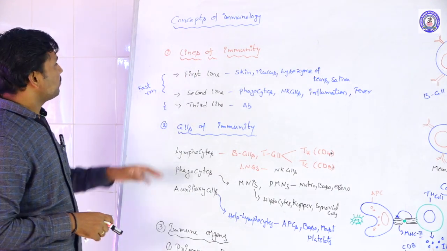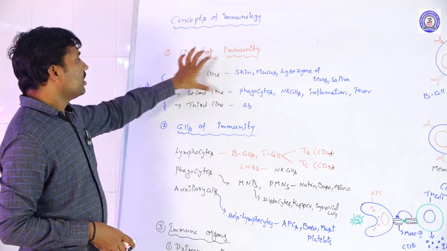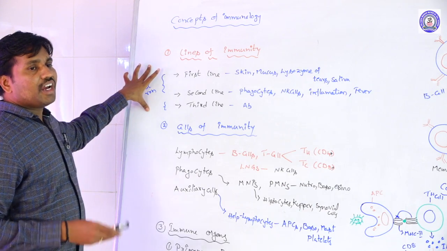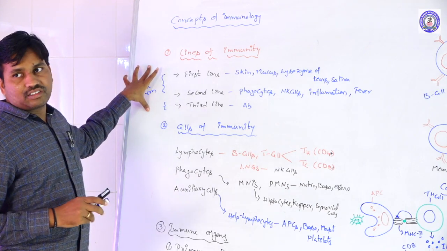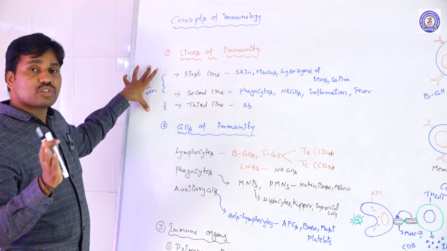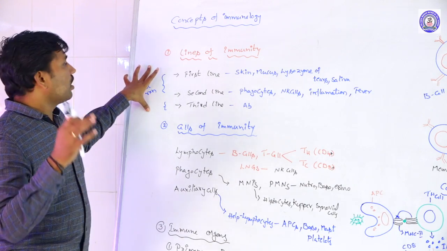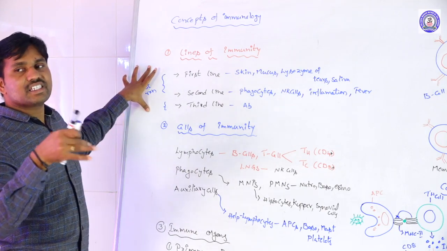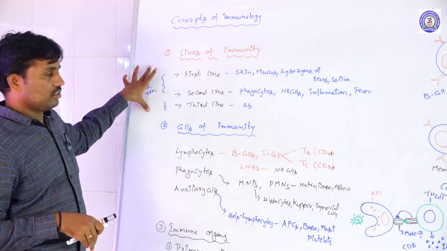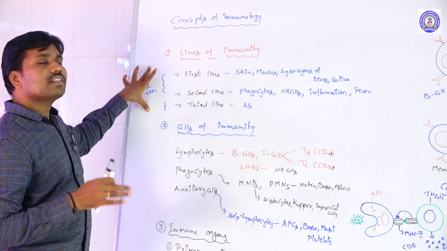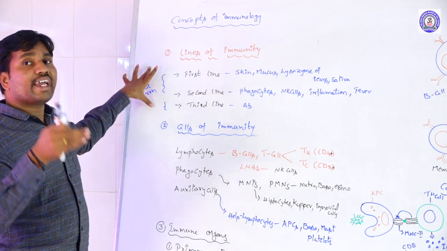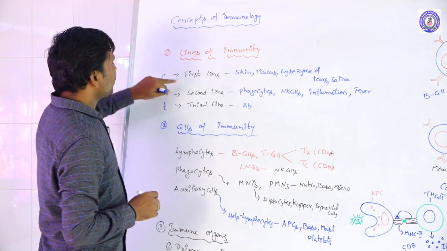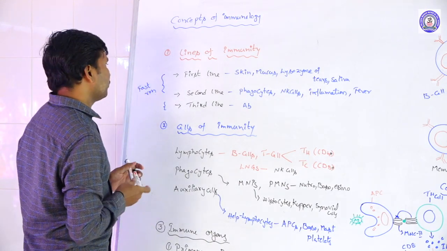What is meant by the lines of immunity? The immune system gives protection. It forms resistance against pathogens by a number of stages. Generally these stages are called lines. So the first line, second line and third line of immunity are formed in the human body. First of all we take the first line of immunity.